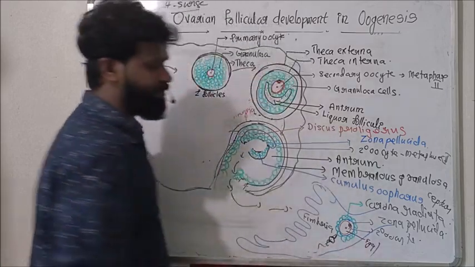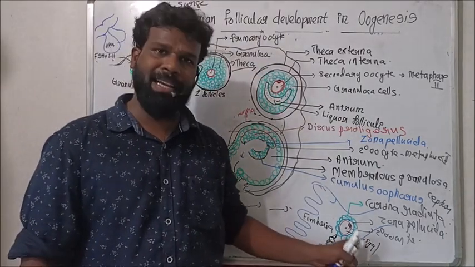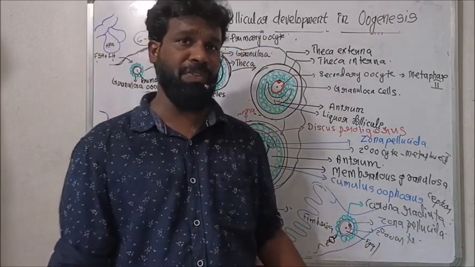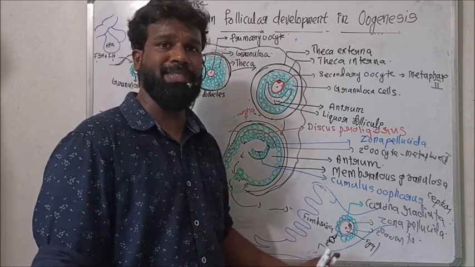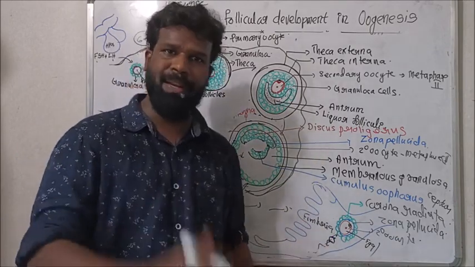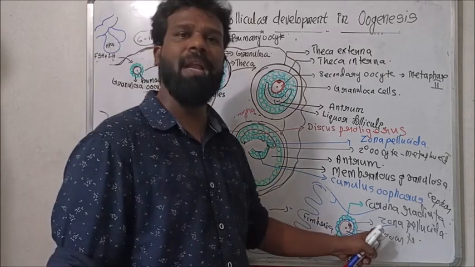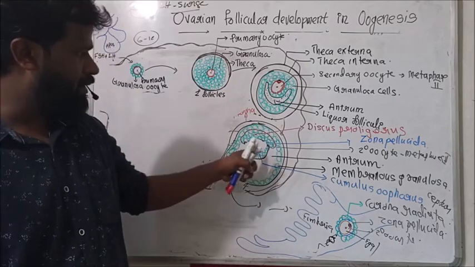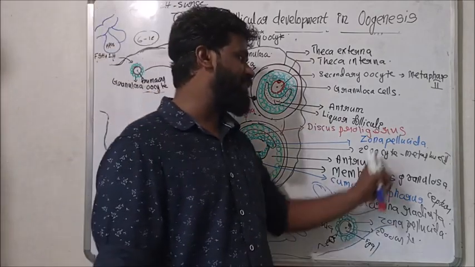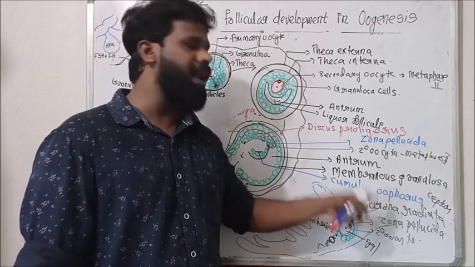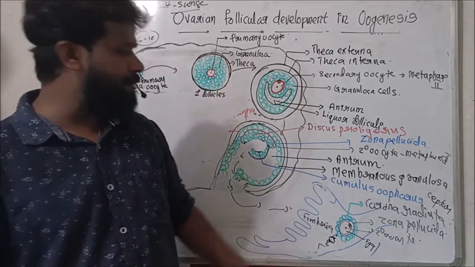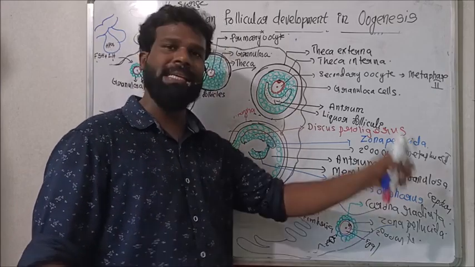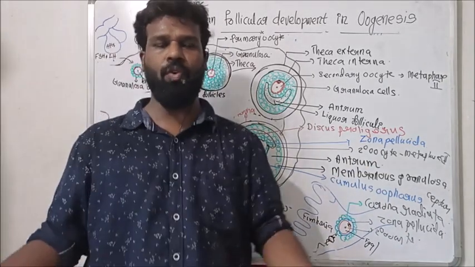This second maturation division usually occurs in the ampulla region of the fallopian tube. This is why oogenesis is completed in the fallopian tube, because ovulation takes place at metaphase 2 of the secondary oocyte. It forms the polar body as well as the egg, and this egg will become the zygote.